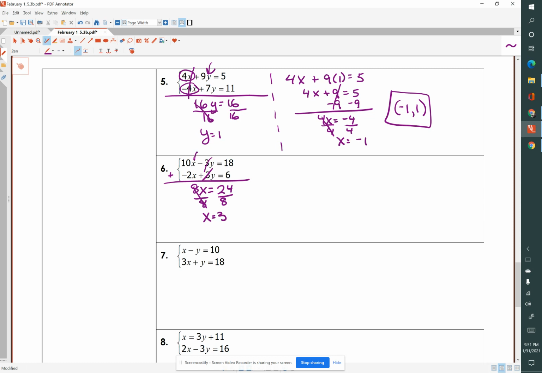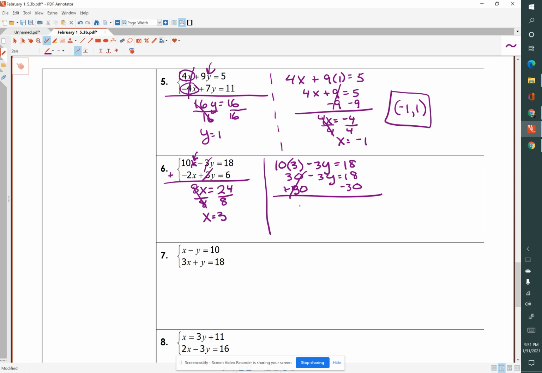I'll insert 3 where x is in the first equation. So I have 10 times 3 minus 3y equals 18. So I'm solving for y. 10 times 3 is 30 minus 3y equals 18. I'll subtract 30 from both sides.